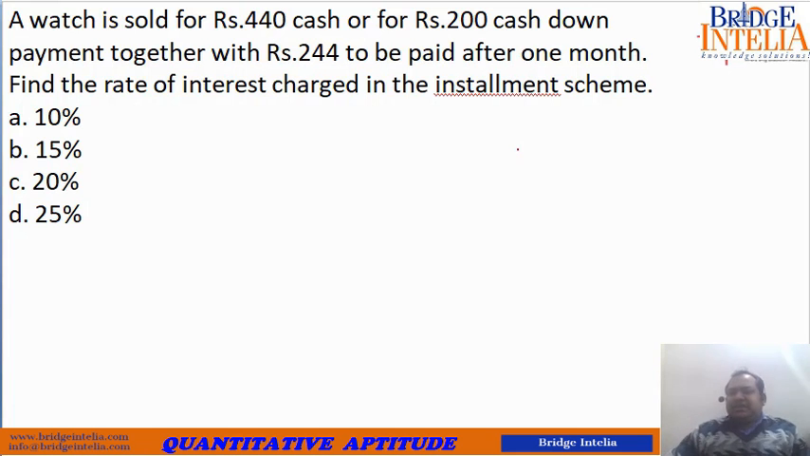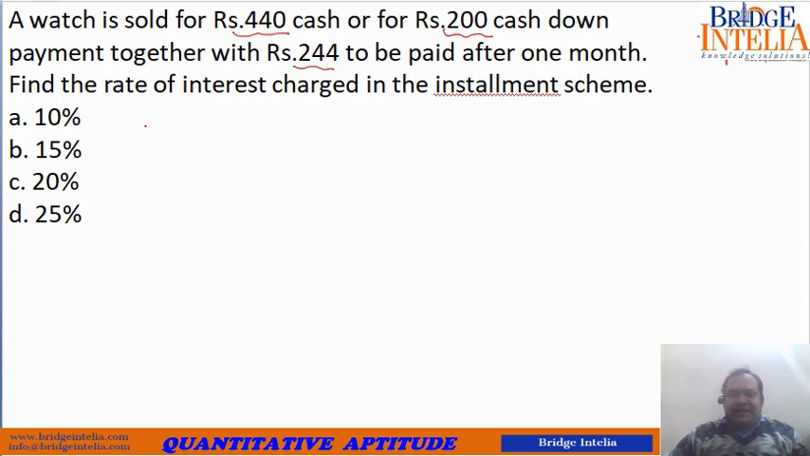Again you can see this is a case of paying in installments. So what is the entire premise of the question? A watch is sold for rupees 440. That means if you want to buy the watch in one go, in one single payment, pay rupees 440, take the watch and go back home. Nothing remains, no loan, no repayment, no installment. In one single go, pay rupees 440, the transaction is over. Or else you can take the second approach. You pay rupees 200 cash down and after 1 month you pay 244.